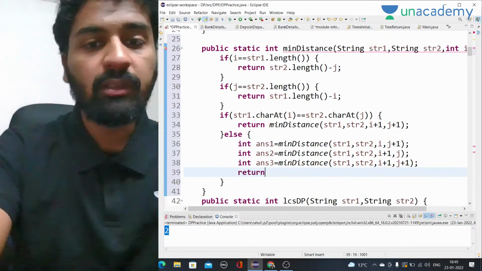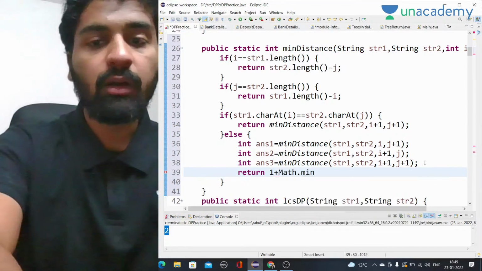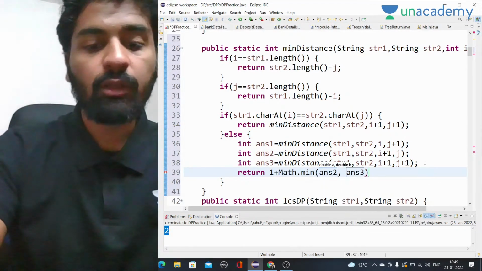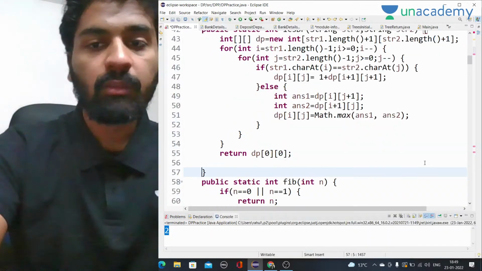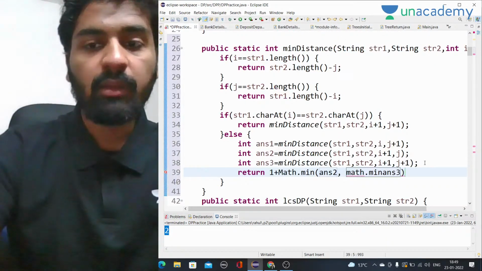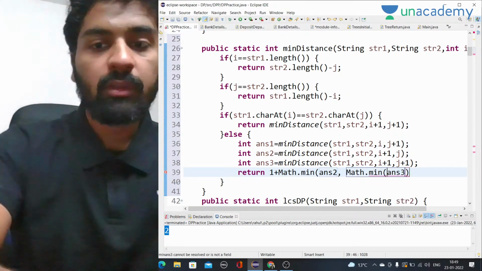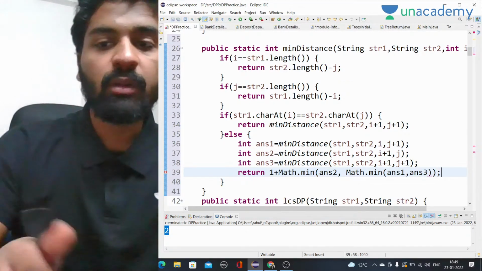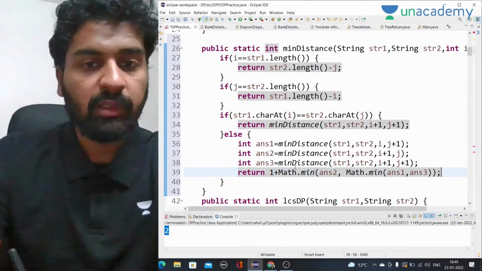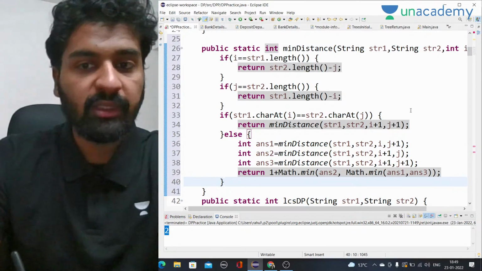So we have to return 1 plus math dot min of answer 2, answer 3, and also math dot min of answer 1, answer 3. Okay, the minimum of all three, right? This is what we have to do. This is the only thing we have to do, and we will find the minimum distance with the help of this.